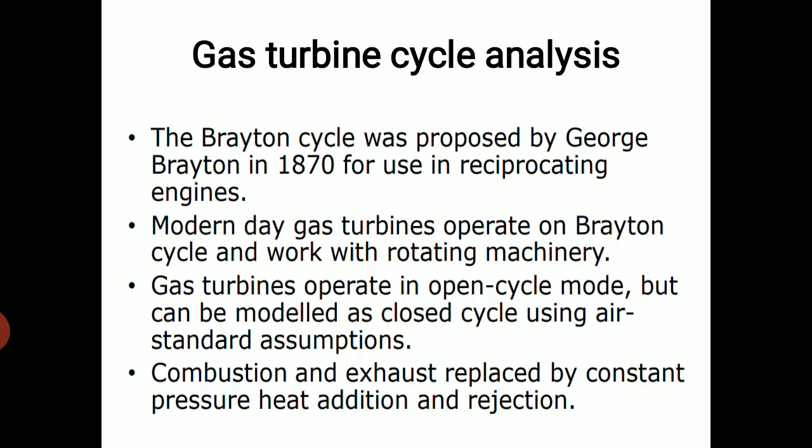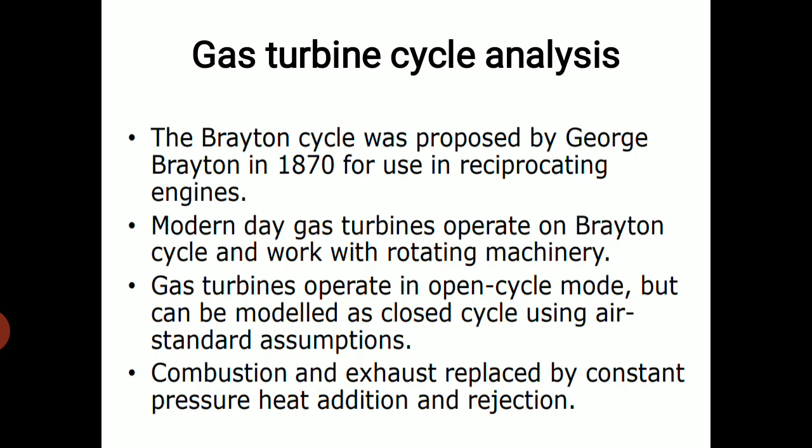So later they replaced IC engines in aircraft with gas turbines. Gas turbines gave satisfactory performance compared to IC engines in aircraft.